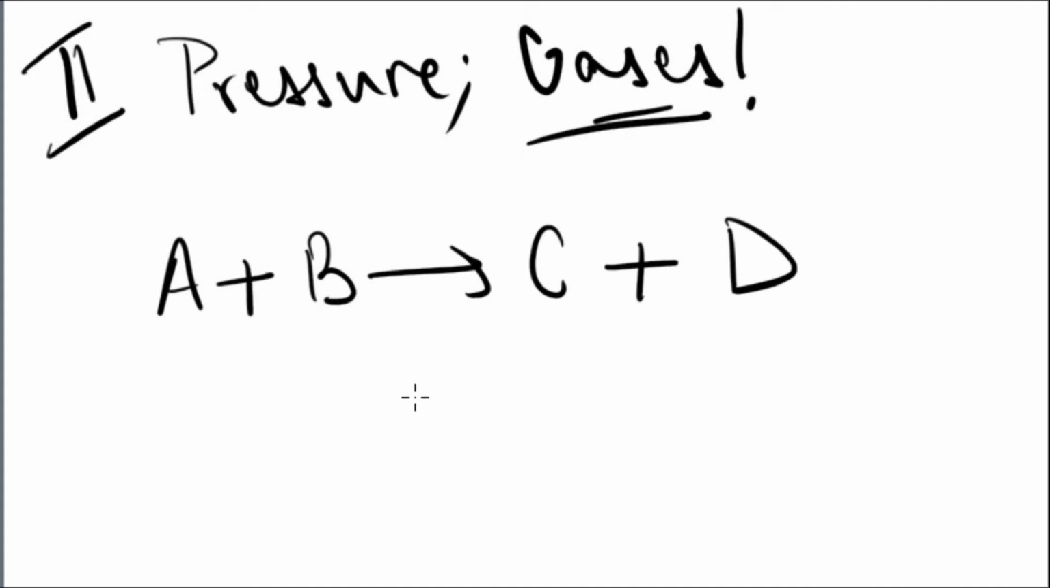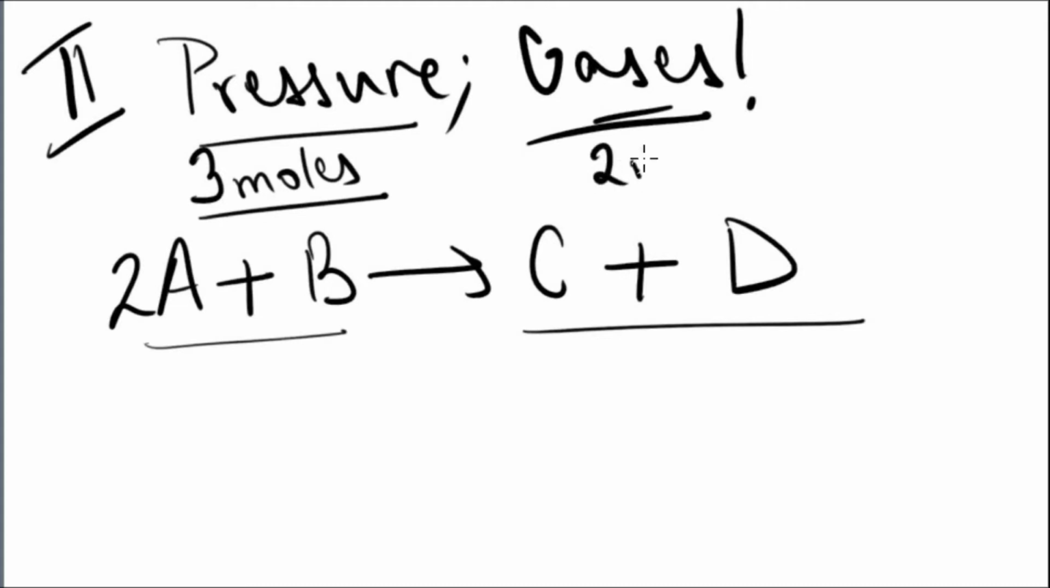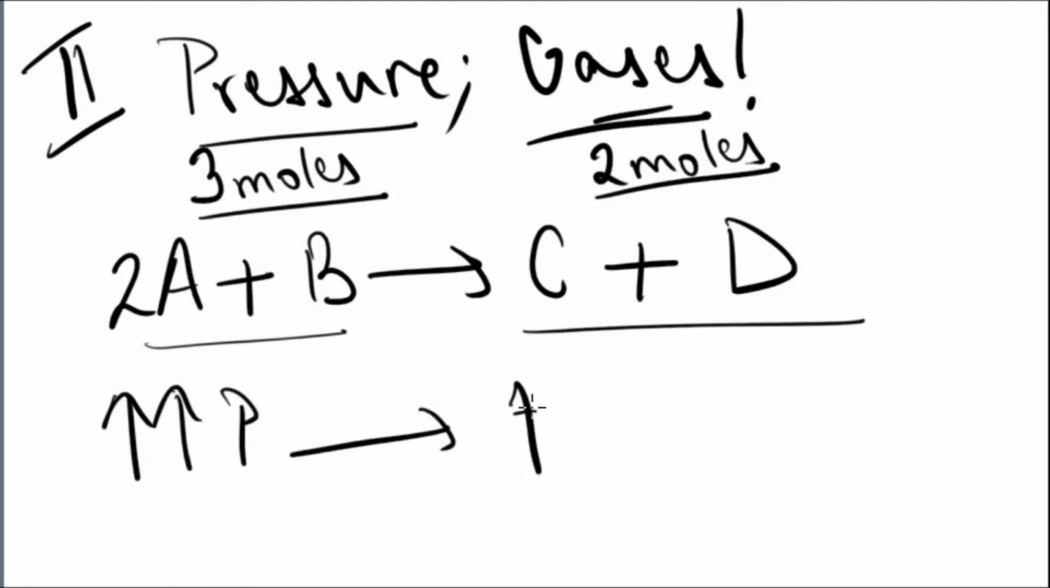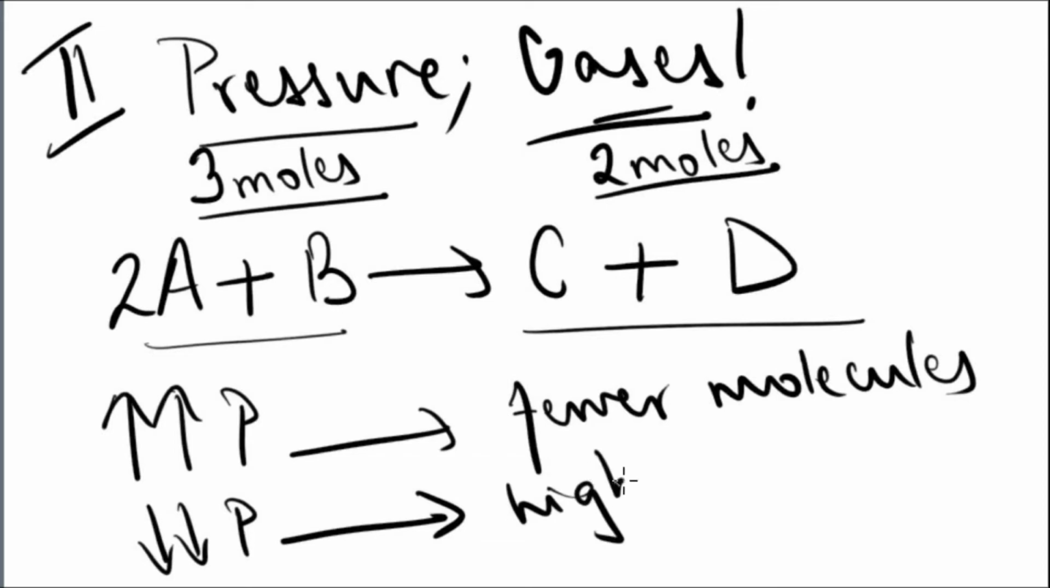Alright, so if I increase the pressure, the reaction will move to the side with the fewer molecules of gas. And if I decrease the pressure, the reaction will move to the side with the higher molecules of gas. So let's have the same reaction that we had, A plus B and C plus D. We're going to have some numbers so that we have different number of molecules on each side. So 3 moles on the reactant side and 2 moles on the product side.